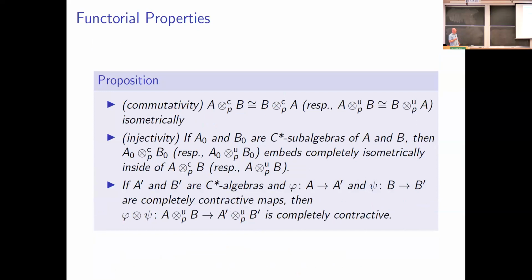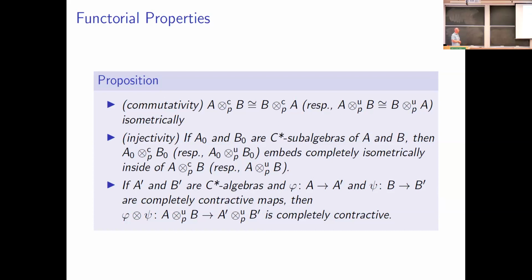Now, the tensor products that we've defined produce Banach algebras, not C-star algebras yet. We'll work towards producing C-star algebras, but they have pretty nice properties. So first of all, they're commutative, and the commutativity holds isometrically. Second of all, they're injective.